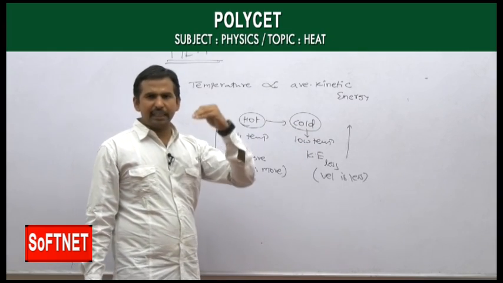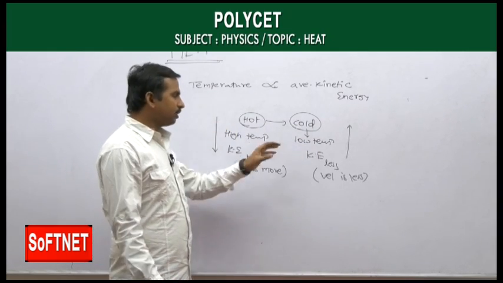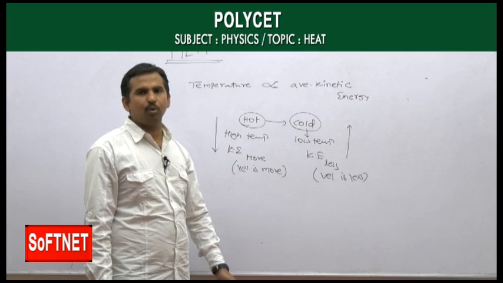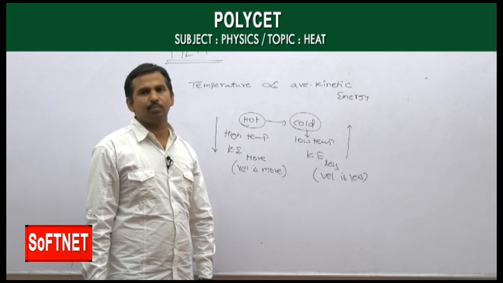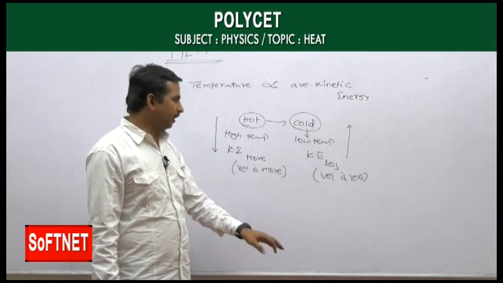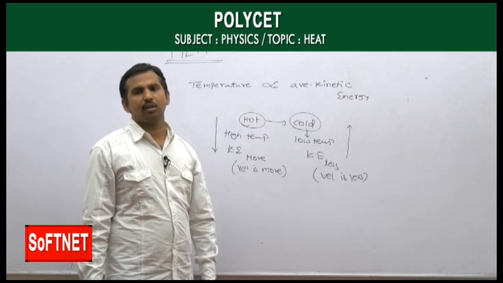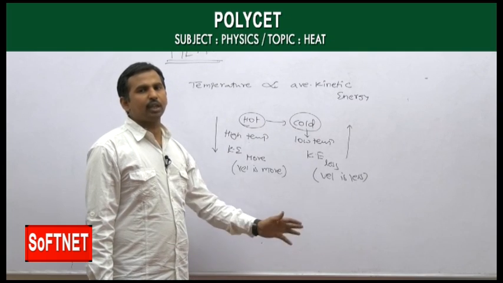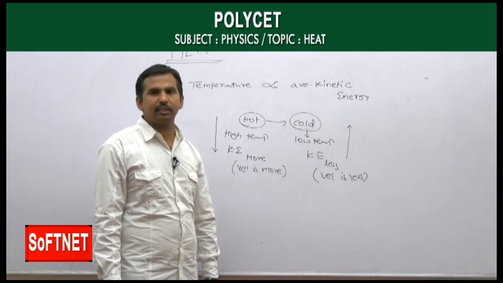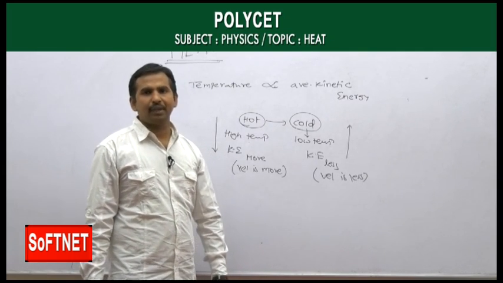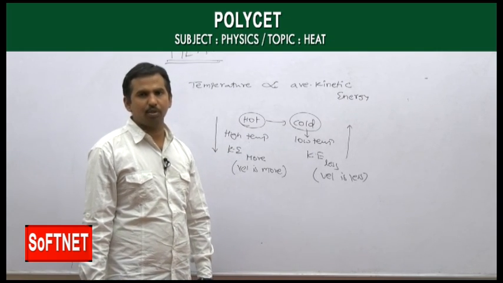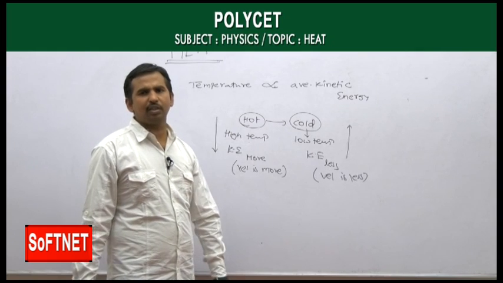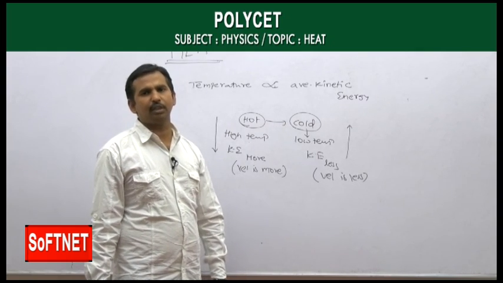So with the increase and decrease, at one particular stage both come to the same temperature. That is what we call thermal equilibrium, where both temperatures are the same. At thermal equilibrium, we cannot transfer heat energy from one body to another, because both have the same temperature.